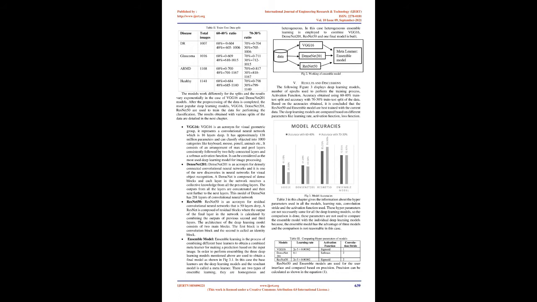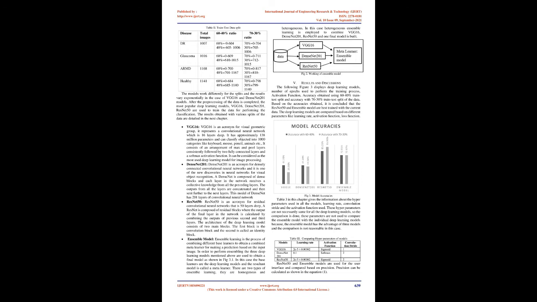After the pre-processing of the data is completed, the most popular deep learning models, VGG16, DenseNet201, and ResNet50, are used to train the data for performing the classification. The results obtained with various splits of the data are detailed in the next chapter. VGG16 is an acronym for Visual Geometry Group.